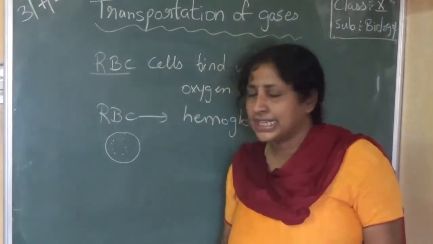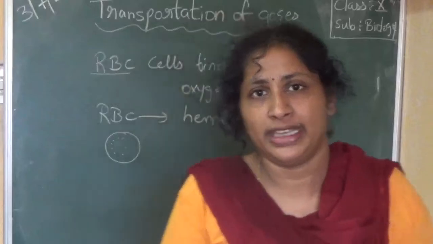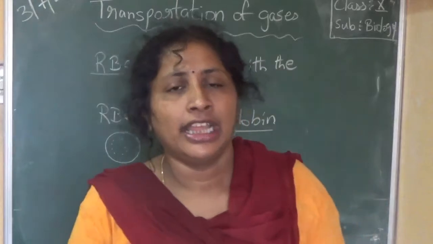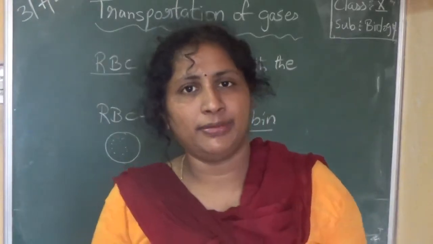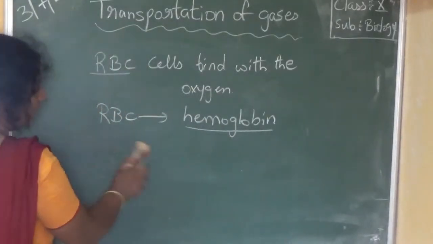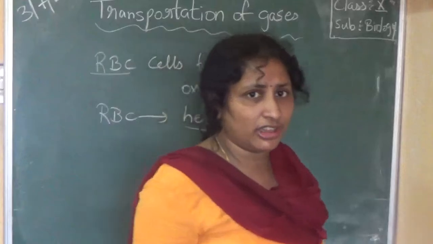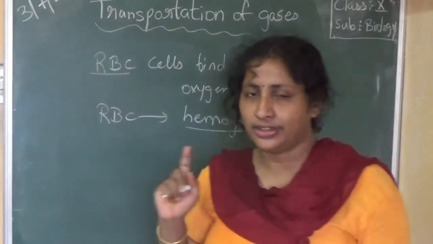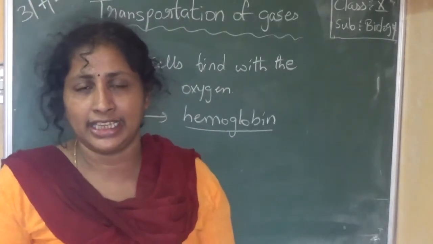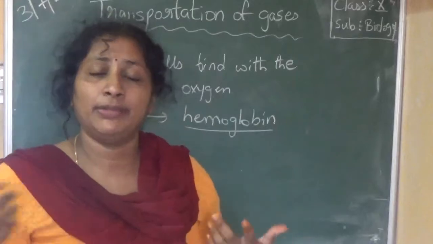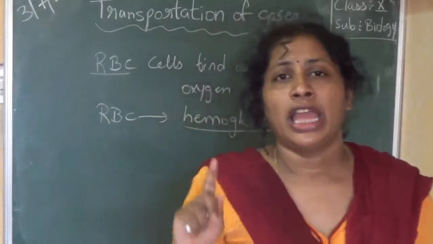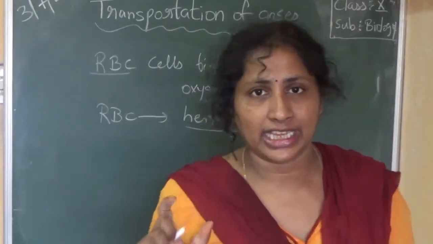So RBC cells contain a pigment called hemoglobin. Because of this hemoglobin, the blood is red in color. So we have discussed hemoglobin. Hemoglobin has a similar structure to that of chlorophyll present in the leaf. So what is the difference between hemoglobin and chlorophyll? In chlorophyll we have a magnesium ion, and in hemoglobin we have an iron ion in the middle.